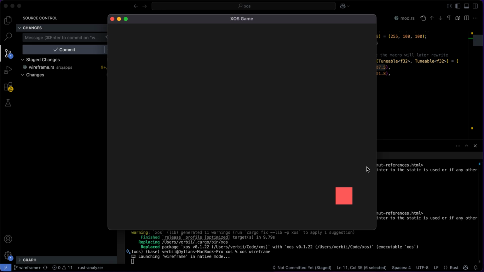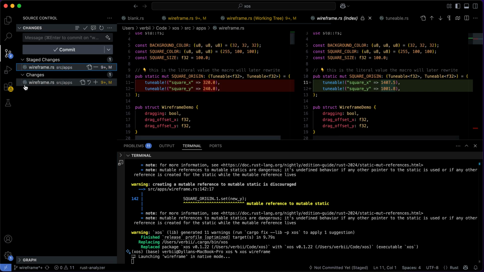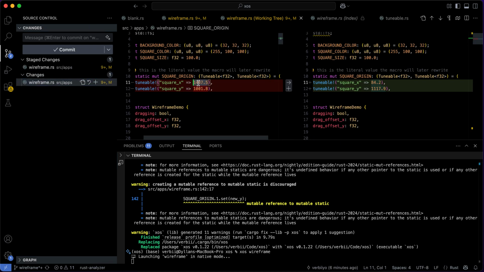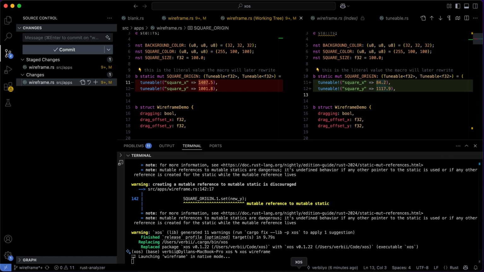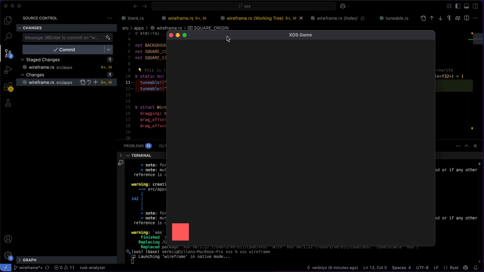Or we can continue designing our project and let's say move it to the bottom left corner of the screen. So maybe we want this here. Maybe this is some kind of on-screen button. And you'll see now that we have our staged changes and then the unstaged changes. We go from the 1407 number to the 84.2 number. And the same thing happens. It'll save and load, and it's literally just updating the point in the code where the macro is defined under tunable.